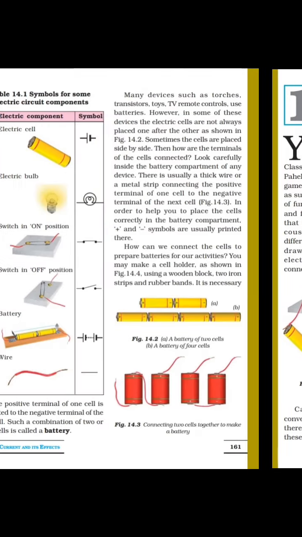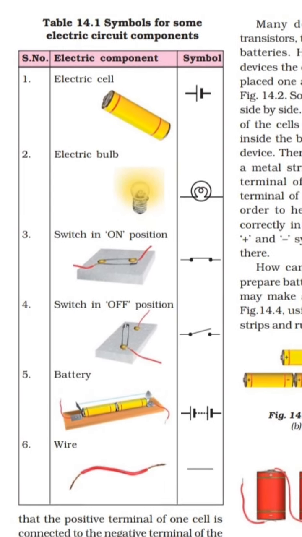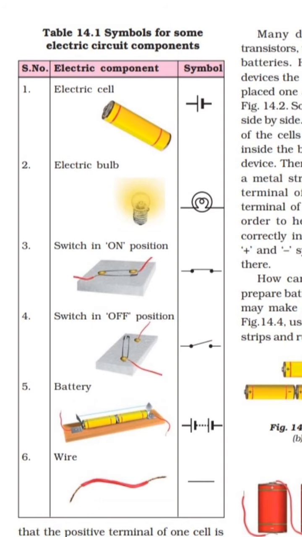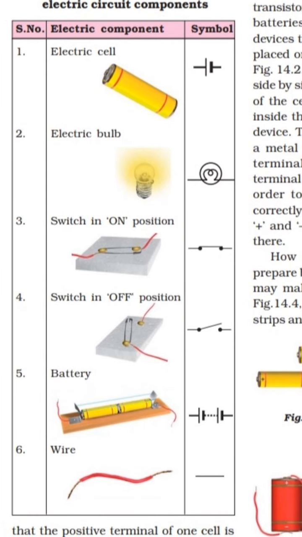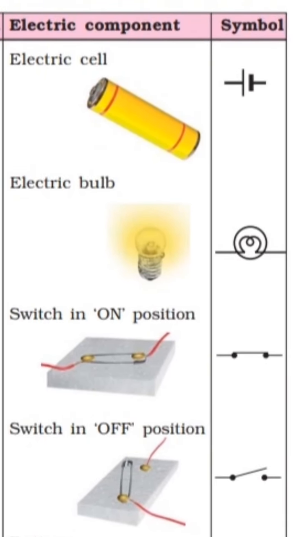Now, you see the symbols. I will explain them. Symbols for some electric circuit components. See the electric cell. Look at the symbol carefully. In the symbol for the electric cell, notice that there is a longer line and a shorter but thicker parallel line. When you see the electric cell symbol, you can see that there is one longer line and one shorter, thicker parallel line.